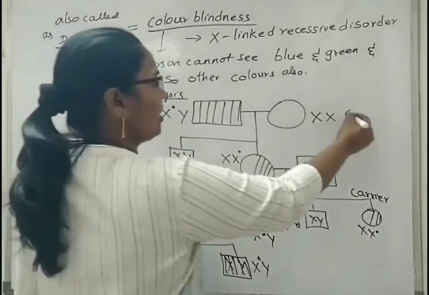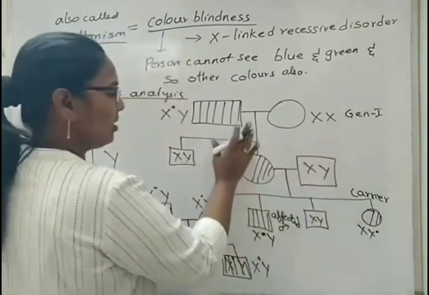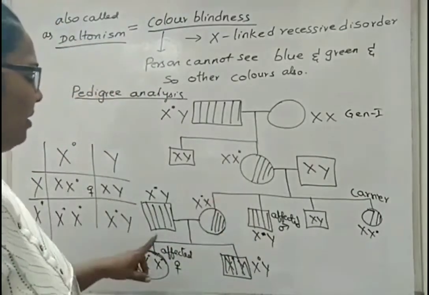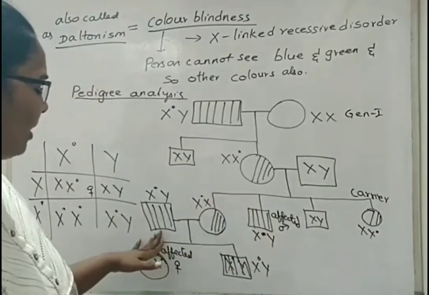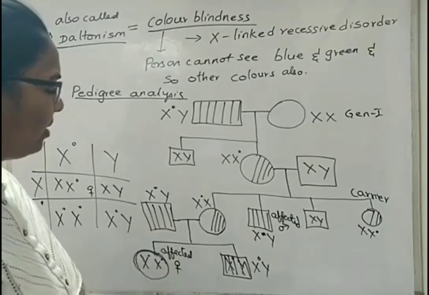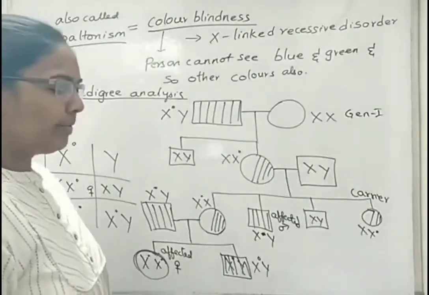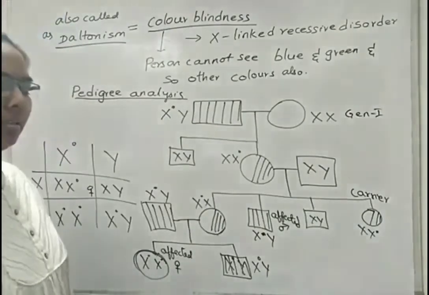Okay, we can also tell that this is generation 1. This is generation 2 up to here. So here, when the carriers are getting married to the affected male, then that particular gene is getting transferred, and in case of both male and female, we are able to see such type of disordered condition.